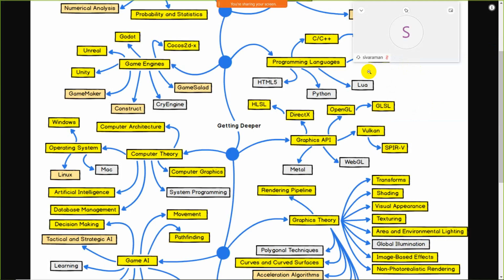For this we need one bridge, okay. For this we have DirectX, OpenGL, GLSL, Metal, WebGL, and SPIR-V. These are the APIs that are able to connect the audio, video, and all those things together. This is all because of graphics APIs, okay.